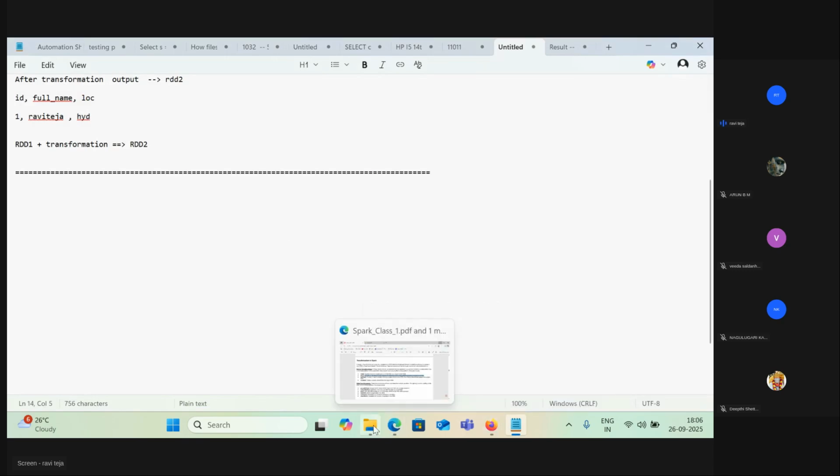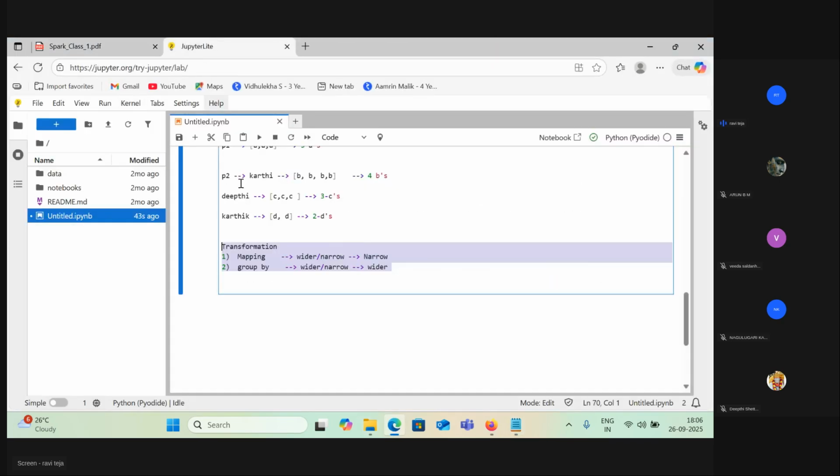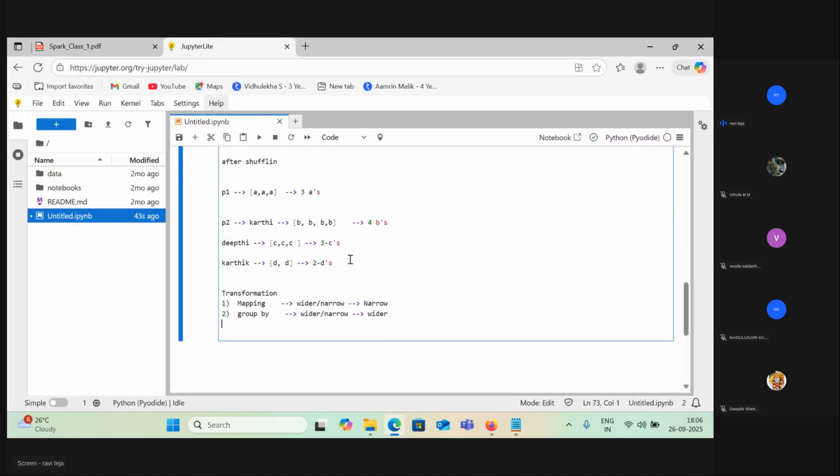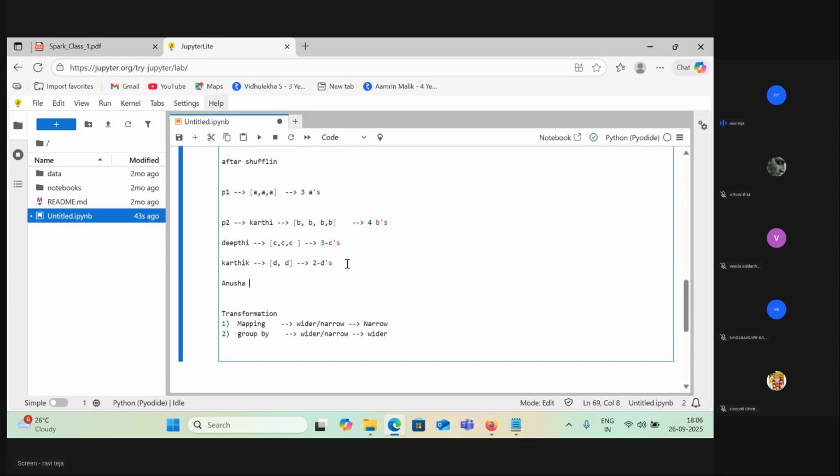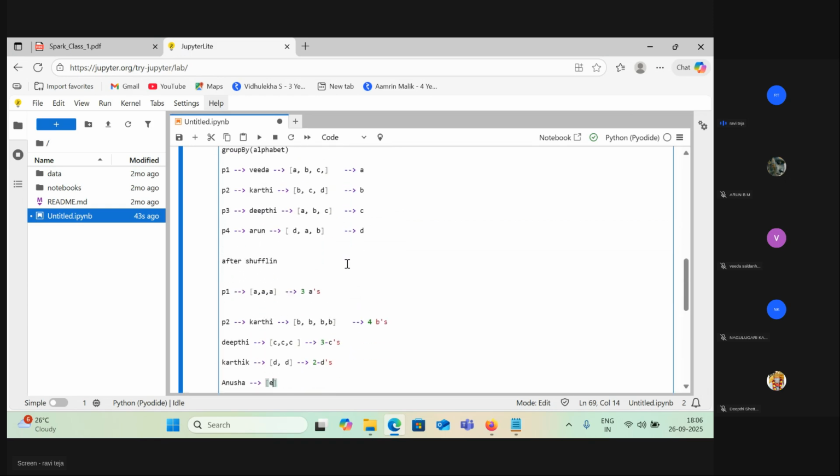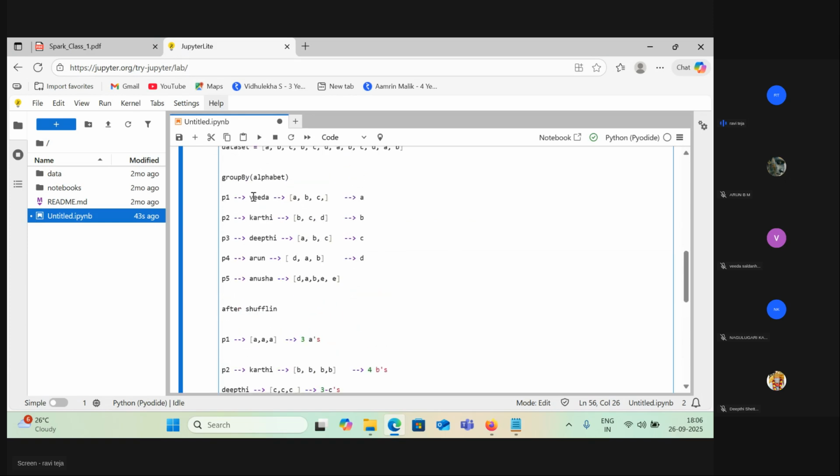Now I hope you understand what is narrow and what is wider. Let's say Anusha is also there, and I give her the task to calculate the number of E's. Anusha will check whether her partition has any E. Let's say P5 has B, A, B, E, E. She has two E's, and she will go and check whether the others have any E's.